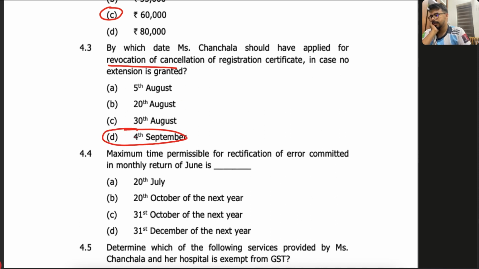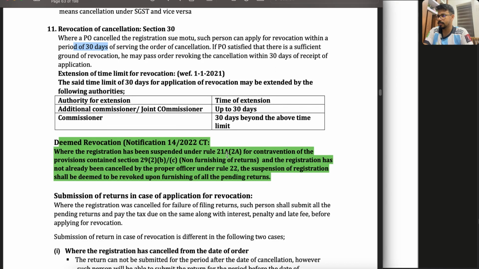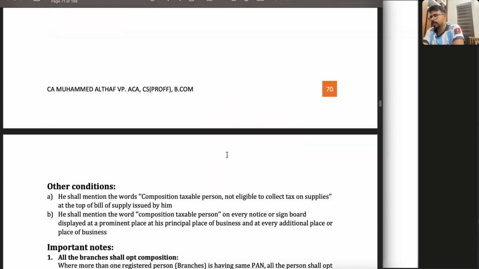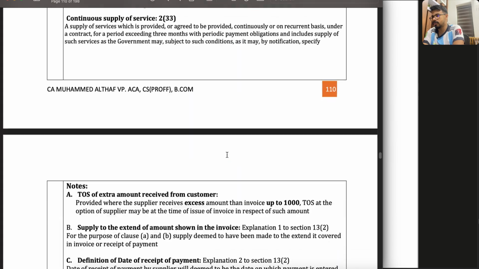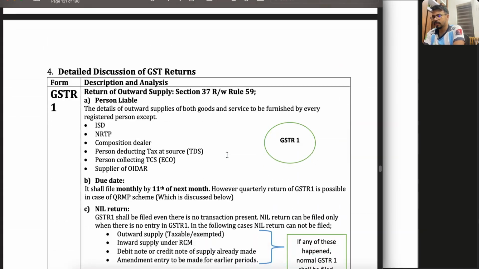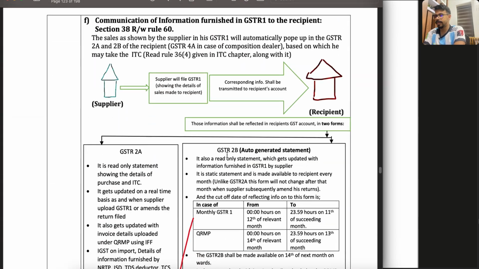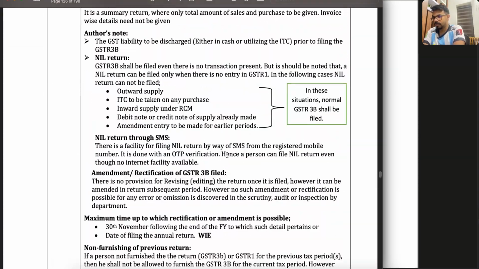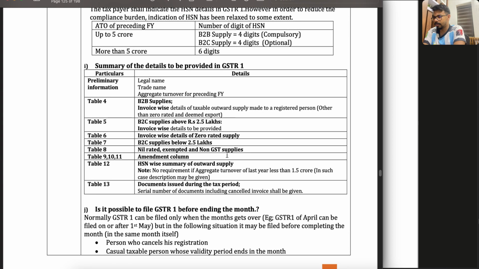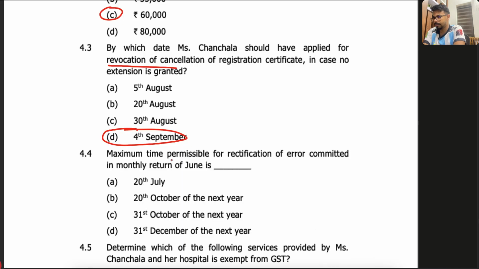Clear. Next: maximum time permissible for rectification of errors in the return. So let's see the return chapter, the theory chapter first. In the return chapter, this is how you have to do the MCQs: read the MCQ, read the theory, so that it is an automatic revision. You have to do it that way only. So GST 3B only, right? Which one did they ask? What is the rectification of errors?